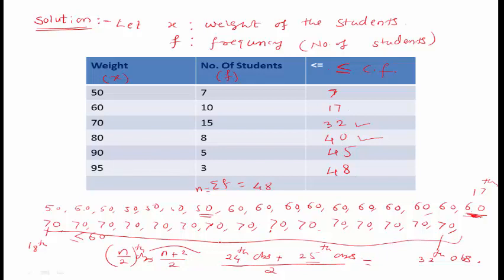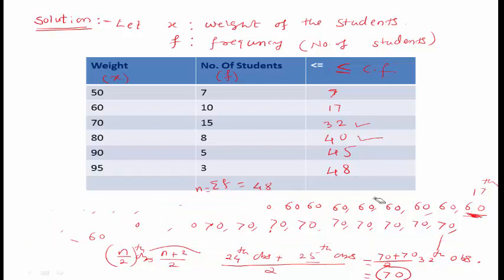So what is the 24th observation here? See here, this 60 is the 17th observation. When you arrange the observations, from the 1st to the 17th, the observation is 60, and the next, 18th to 32nd, the observation is 70. So the 24th observation lies in the 18th to 32nd observations. So the 24th observation is 70 and the 25th observation is also 70. 70 plus 70 divided by 2 is just 70. So the median weight is 70.